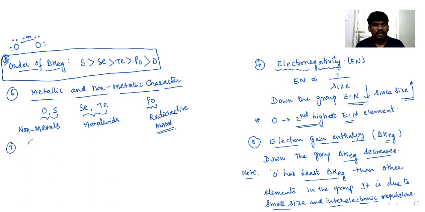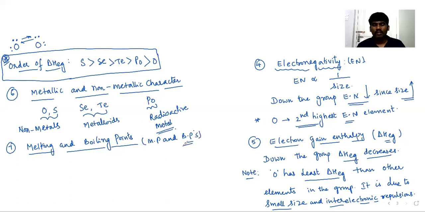And next we have melting and boiling points. Another important physical property is melting and boiling points, which we can write as MP and BP. Down the group, as we know, boiling point is directly proportional to molar mass. We have already discussed that as molar mass increases, van der Waals attractions also increase. Then boiling point is also supposed to increase.